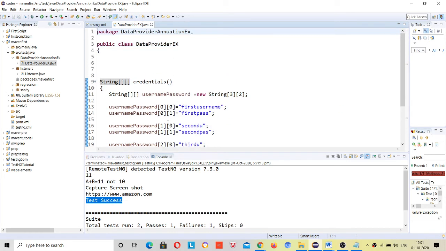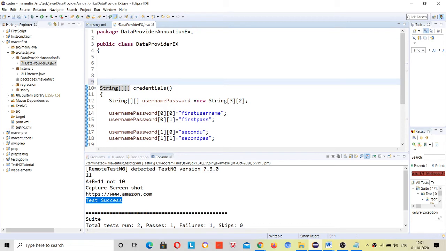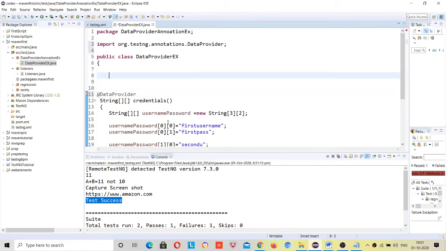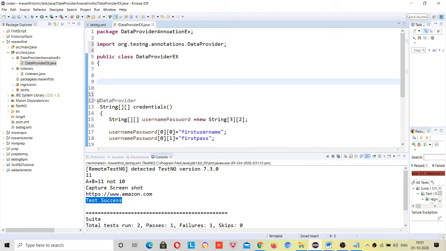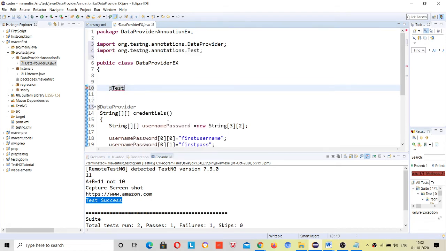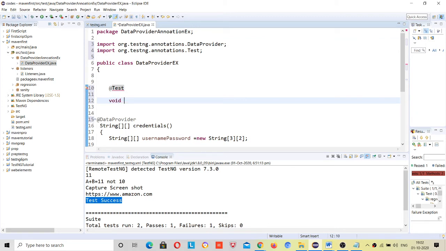Here we have to give the @DataProvider annotation, and there is another method with @Test, void verify. Here we will write the logic for verifying the credentials.